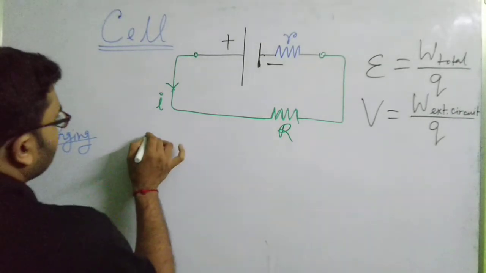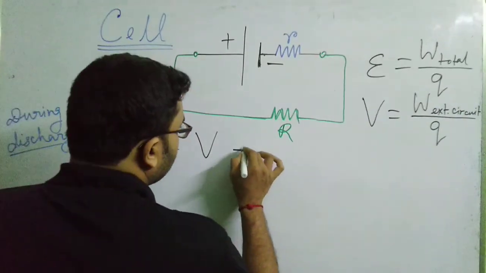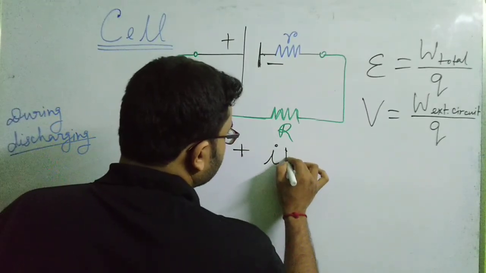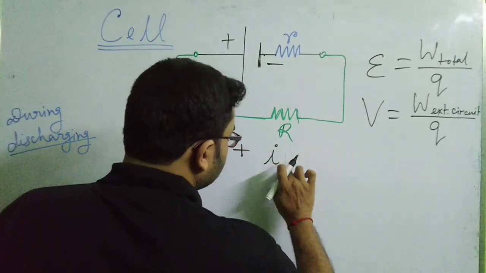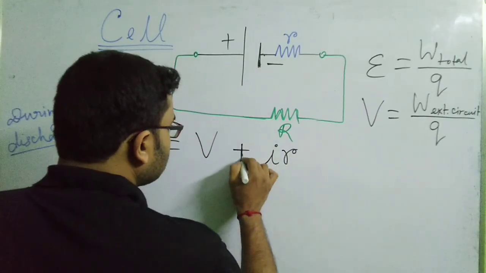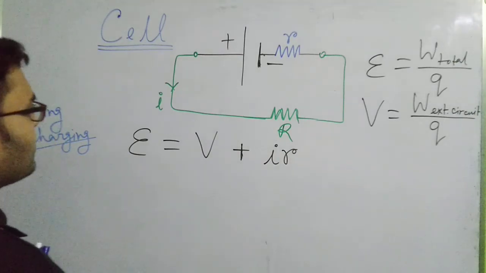Then you can write the EMF E is equal to the terminal voltage plus the potential drop across the internal resistance of the cell. So this is how you can relate the EMF and the terminal voltage of the cell during the discharging condition, that is, when the cell is giving out power to the external circuit.